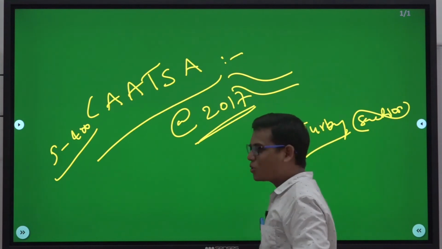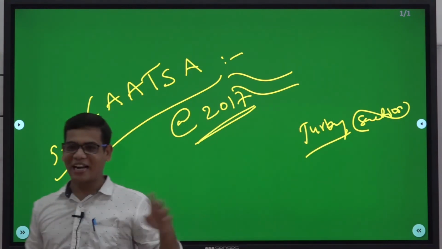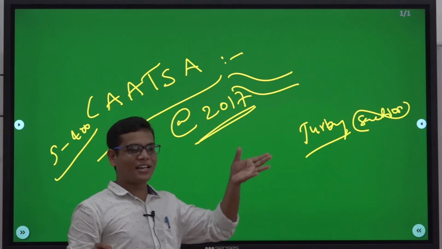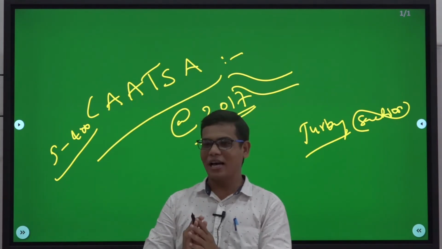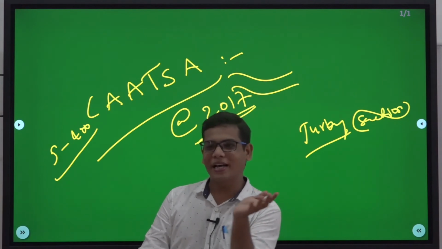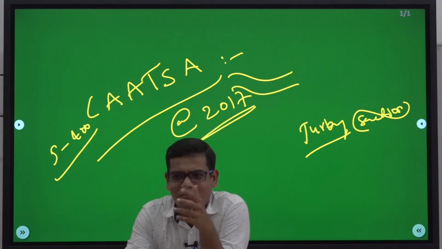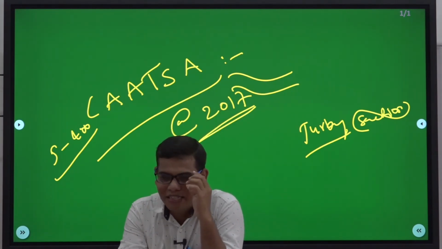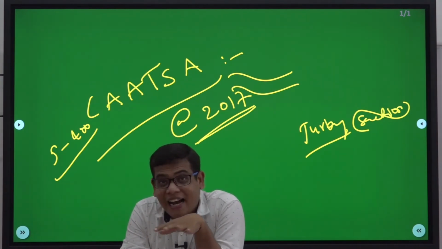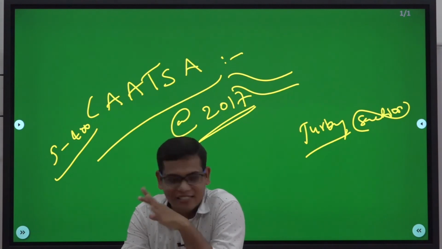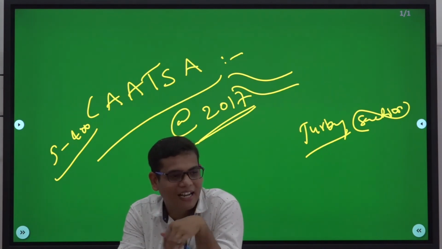And this Turkey story is something different. I cannot explain in this class how the relations of Turkey and America have distanced and become so bad. Earlier there was a concept called Kurdish militants. They are present at the tri-junction border of Turkey, Iraq and Syria.